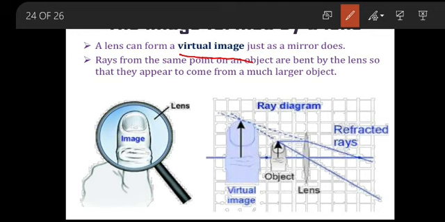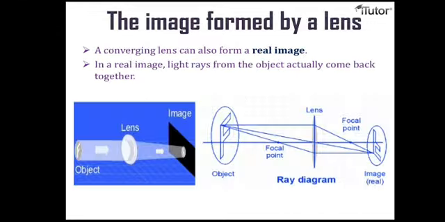Now, all the objects around you are seen by us clearly. Can you get the image seen by your eyes on a screen? Can you produce the image you see in your eye on a screen? No, that is not at all possible. So, virtual images cannot be obtained on a screen, whereas real images can be obtained on the screen.